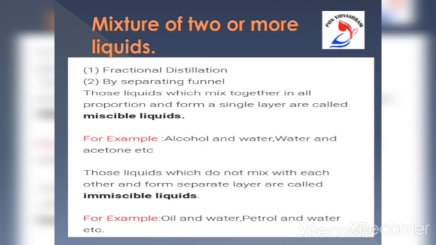Those liquids which mix together in all proportion and form a single layer are called miscible liquids. Example, alcohol and water, water and acetone. The second case, immiscible liquids, those liquids which do not mix together and form a separate layer. For example, oil and water, petrol and water, kerosene and water, etc.